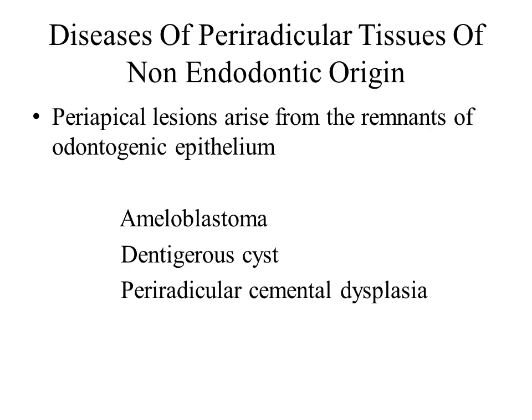Because of pulpal inflammation and its consequences, it causes periradicular inflammation and apical periodontitis, and all these things cause the tooth to be non-vital, and when you do a root canal therapy, it automatically resolves. Whereas in diseases of non-endodontic origin, you don't have a pulpal cause. It is for some other reason that you see the periradicular tissues inflamed. That can be an ameloblastoma or dentigerous cyst or a periradicular cemental dysplasia, and many other conditions you would have read in your oral pathology about non-endodontic origin.